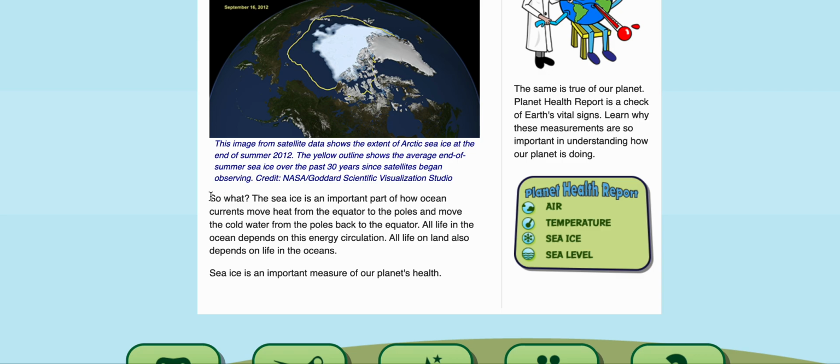So what? The sea ice is an important part of how ocean currents move heat from the equator to the poles and move the cold water from the poles back to the equator. All life in the ocean depends on this energy circulation. All life on land also depends on life in oceans. Sea ice is an important measure of our planet's health.